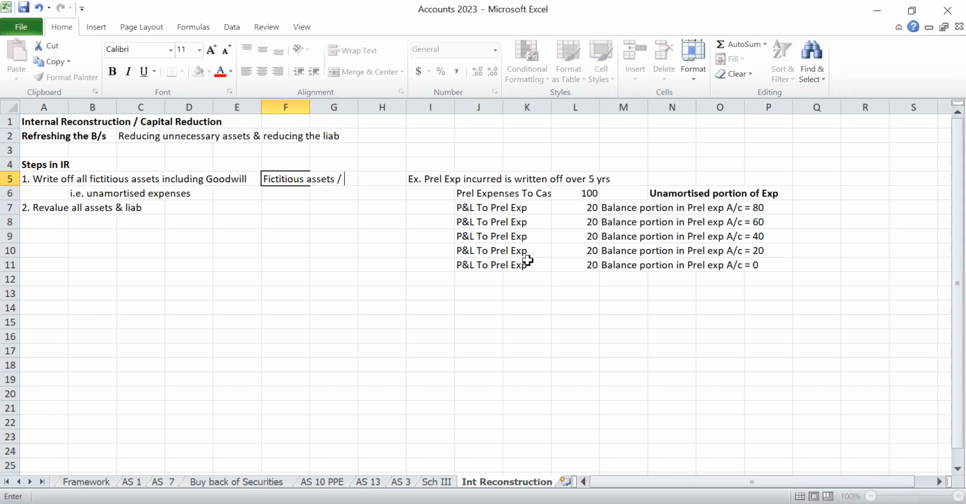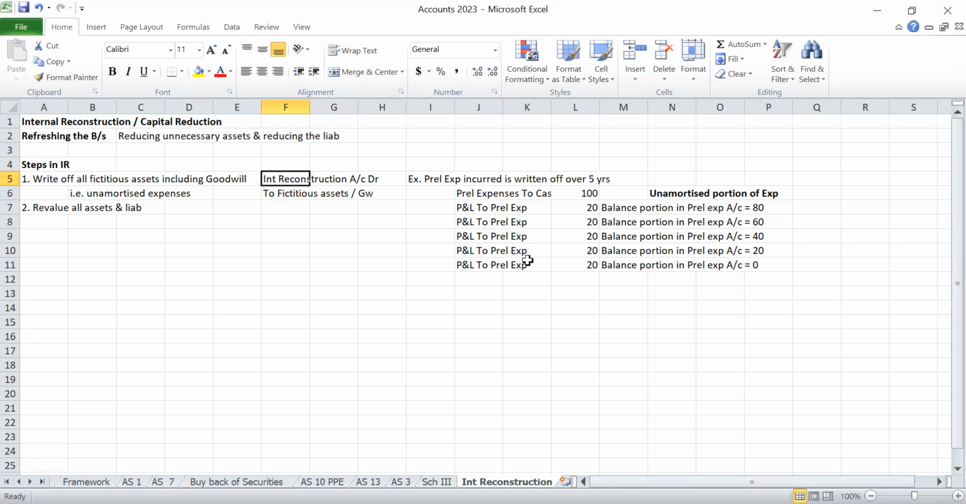Already it is having a debit balance, correct? Assets will have a debit balance. To close that, we have to credit by opening an internal reconstruction account. So internal reconstruction account debit to fictitious assets, right?